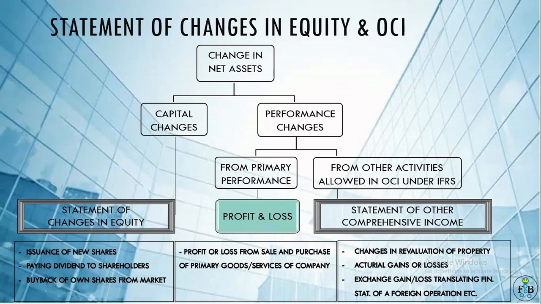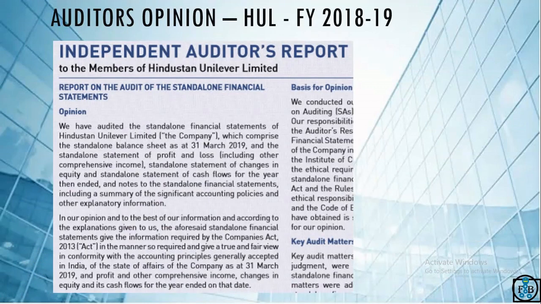There may be some gain to the company due to exchange gain and loss due to translating of financial statement of a foreign operation, etc. Okay, so these are some reasons that are not primary, so the contribution from other activities are shown in statement of comprehensive income. So hope you understand what the statement of changes in equity and the statement of other comprehensive income are.